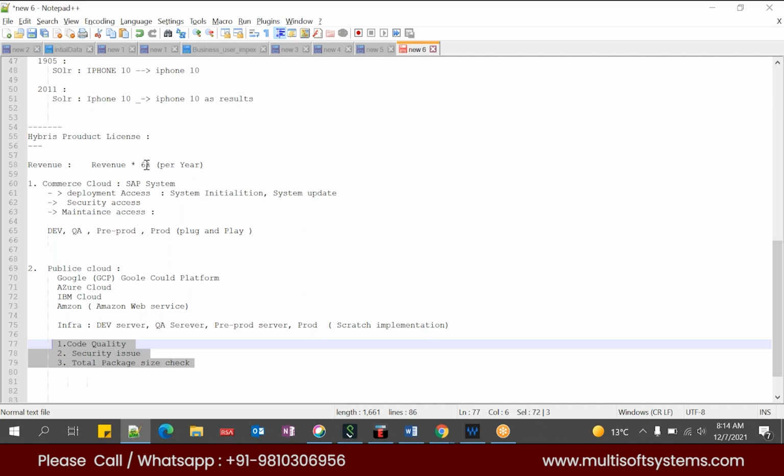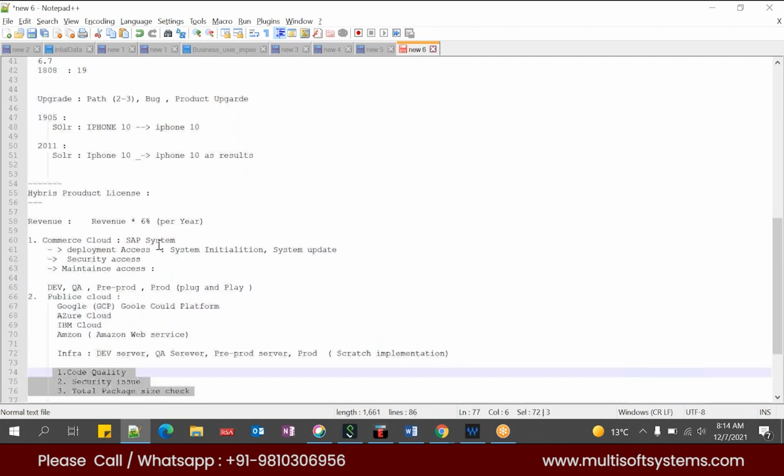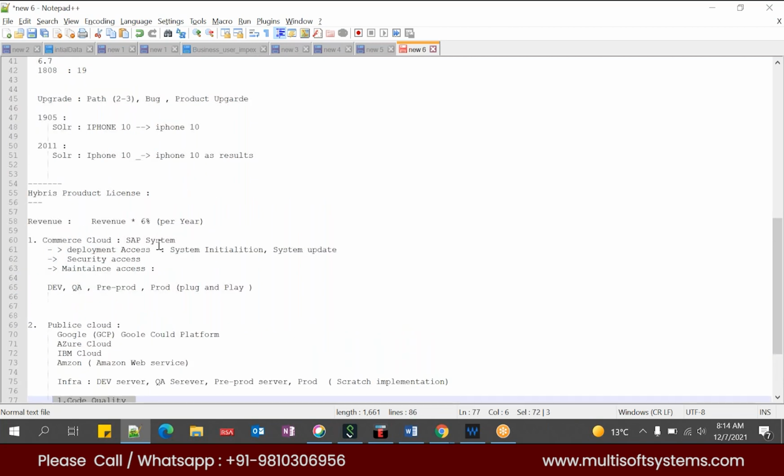Whatever points I've talked about, so Commerce Cloud and Public Cloud, providing the deployment access, security access, maintenance, and providing the environments, they have queue, pre-prod and prod. This will be the same thing, because I have gone through the 2011 version, and then I have tried to access the 2015 documentation as well. They have provided the same information which is already present in the Commerce Cloud portal.